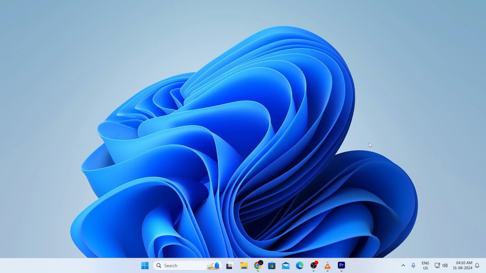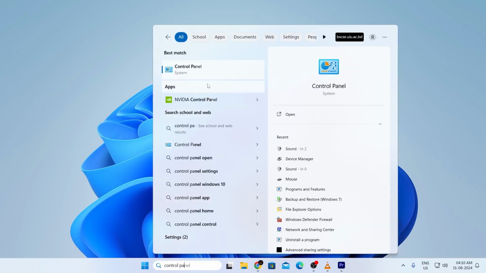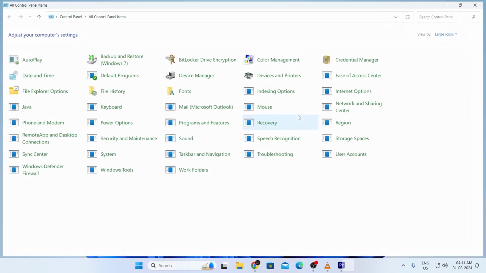In today's video, I'll show you how to increase screen timeout in Windows 11 laptop or desktop computers. Now, I'm going to show you the process of the most traditional way. For that, what you need to do is just go to your search bar and type Control Panel. In Best Matches, you should find Control Panel. Just open up Control Panel.